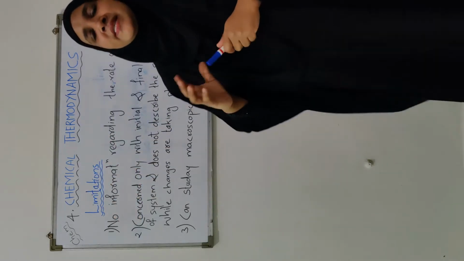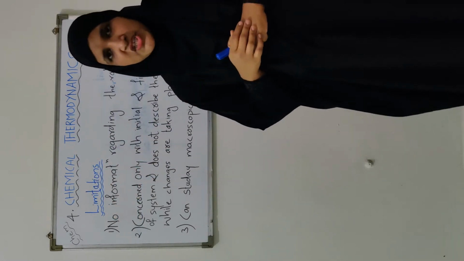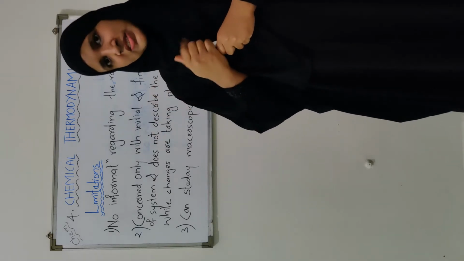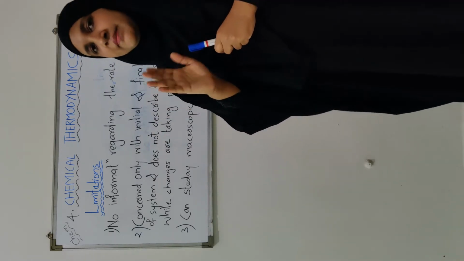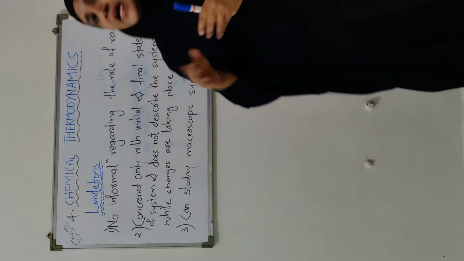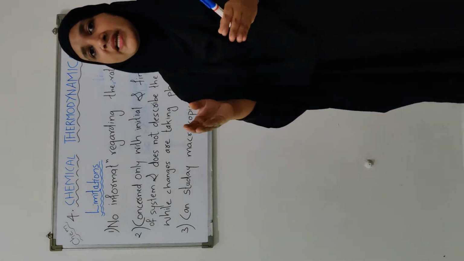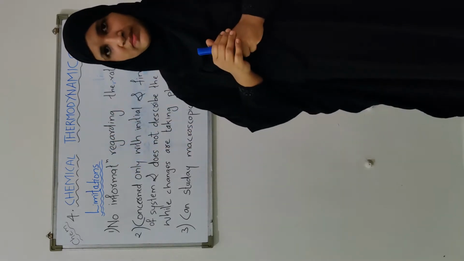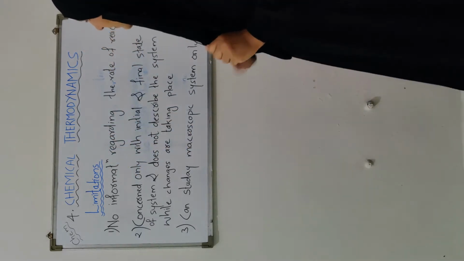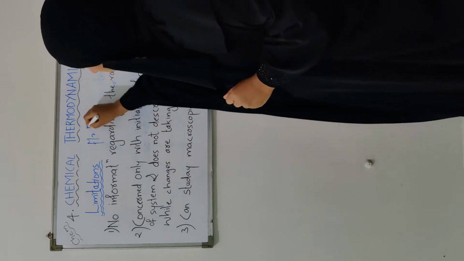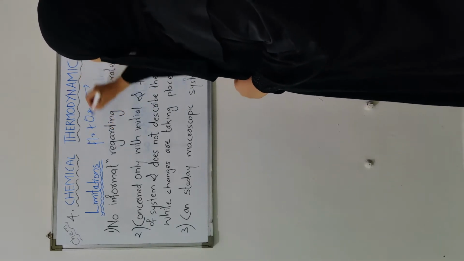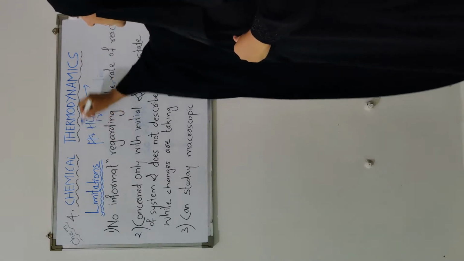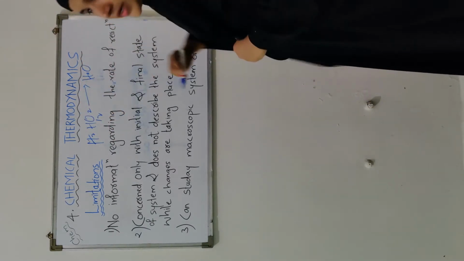The thermodynamic study does not give any information about the rate of a chemical reaction or any physical process which we are studying. It means you will not get the idea of how fast or how much time will be taken for the completion of the reaction, if that reaction is possible. For example, the reaction of H2 and O2, oxygen and hydrogen, can produce water.